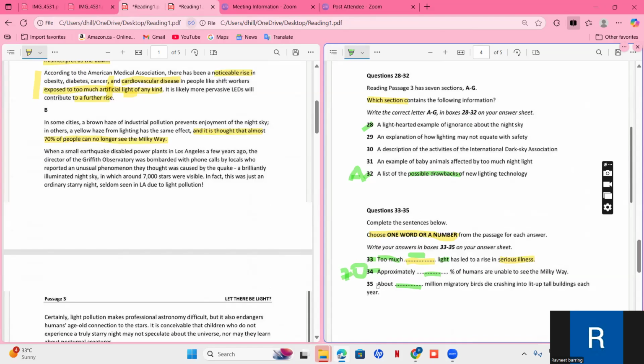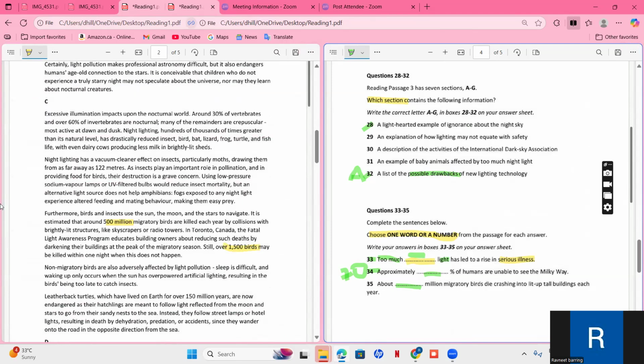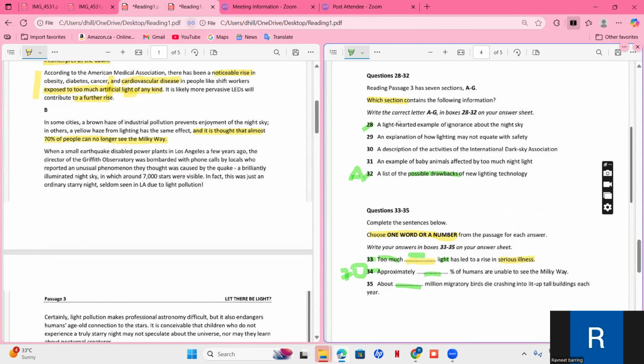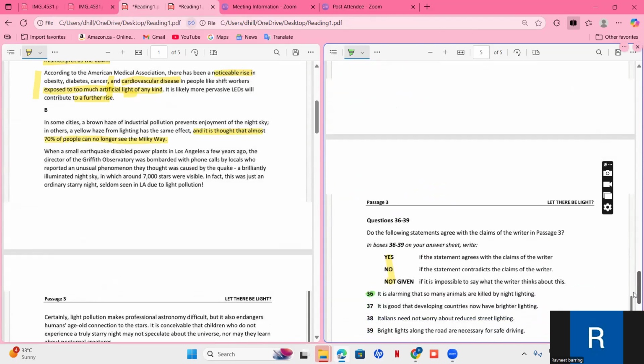Okay. Third one, about dash million. Okay, so I am pretty sure we'll be able to find this somewhere here. But as of now, we are not doing this one. Let's complete passage B to see if we are able to find any one of these from 28 to 32. And then if we are able to find the answer to 36, all right, 36 or 37.